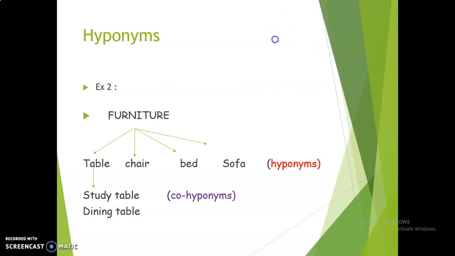There are some other examples such as fruits. Under the category of fruits we have apple, banana, mango, orange. So all these are hyponyms. If you have some other variants of apple, Indian apple or Kashmir apple, they are called co-hyponyms.